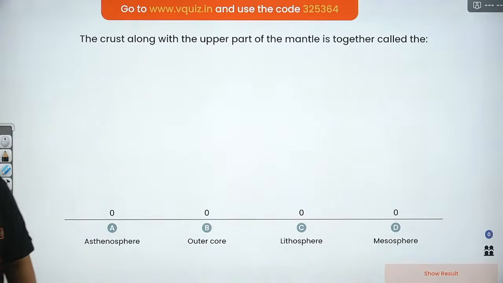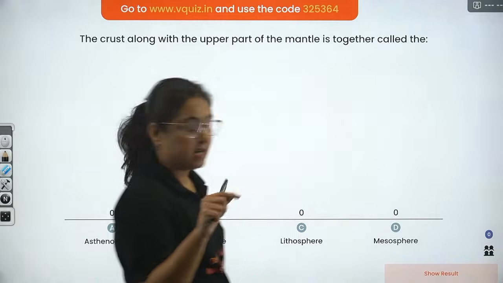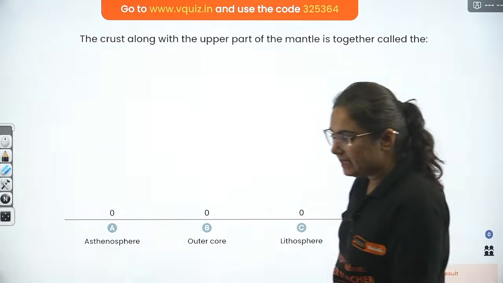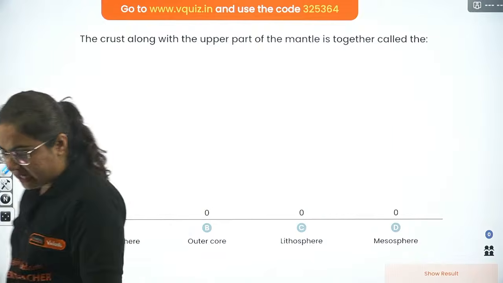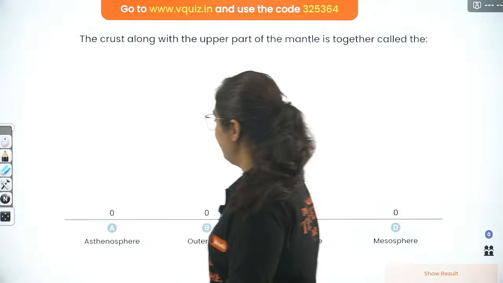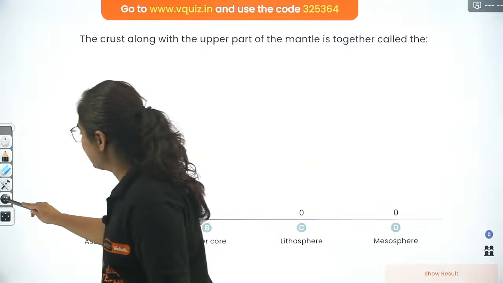Lithosphere. Here Chandrajit, I guess. Someone who told me the name Arya. Okay, yes, it is Arya. So Arya, you think that it is lithosphere. Fine, let's check. Then here one answer, asthenosphere. Okay, fine. Before showing you the correct answer,